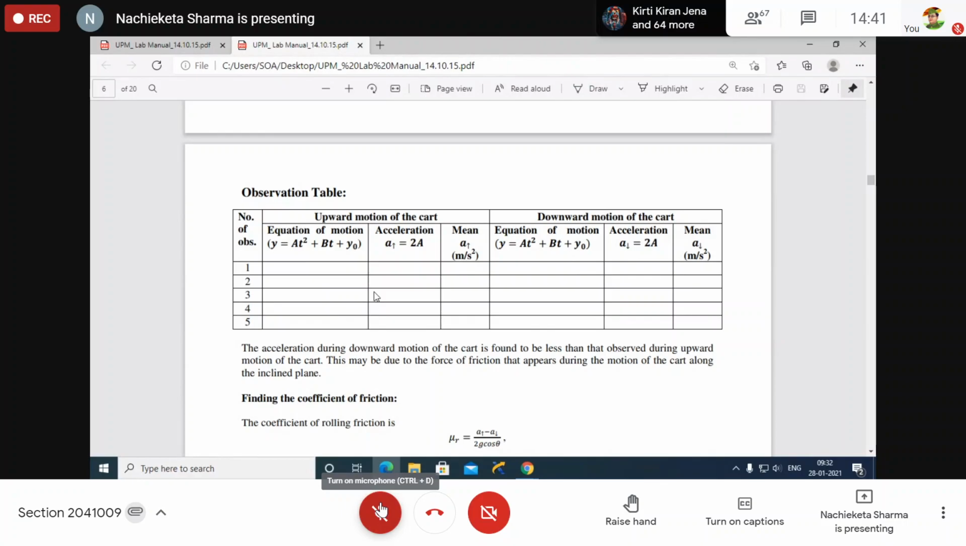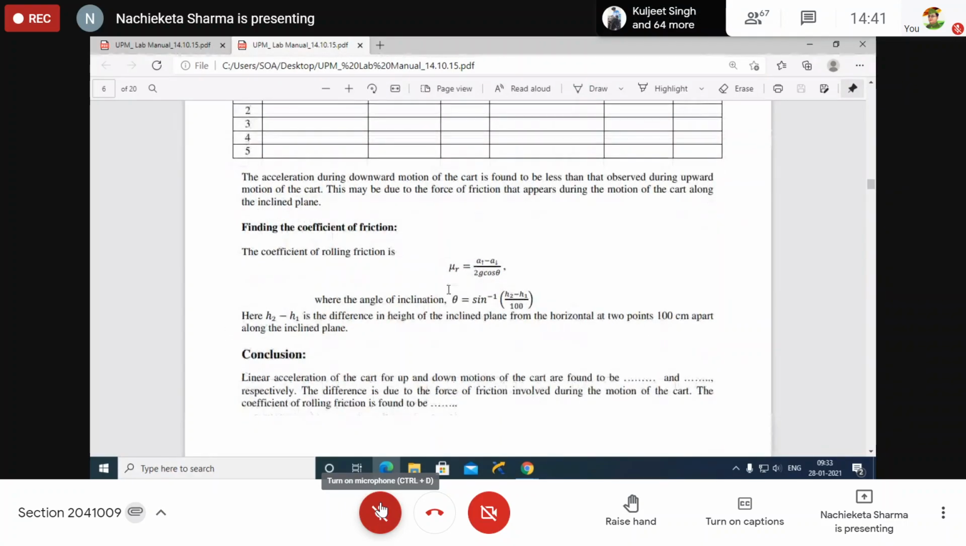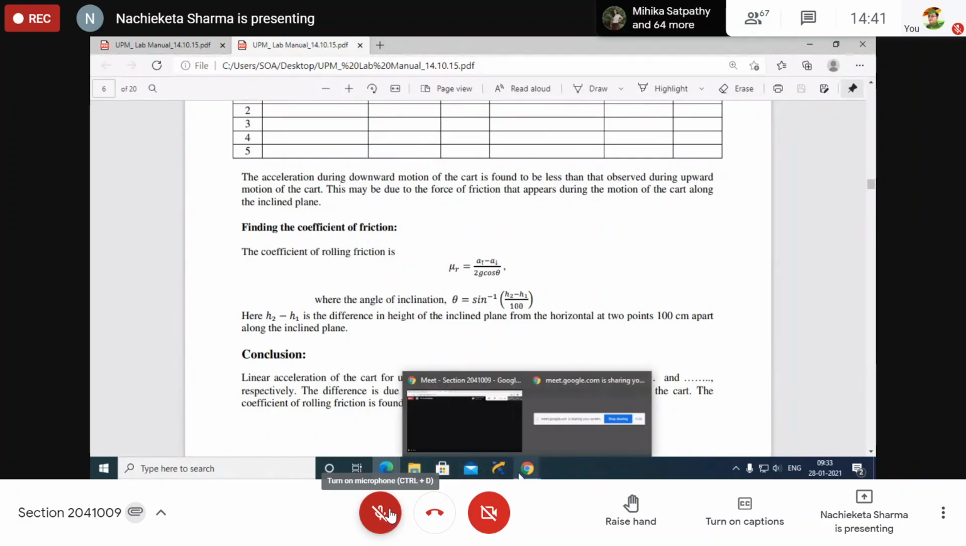Tabulating all of you written. So now you see, have you got this formula here? Mu r equal to this much. Have you got it or not? Yes. Then to find out the angle of inclination, this is the formula. So now, yes, okay. Now you can see this one.